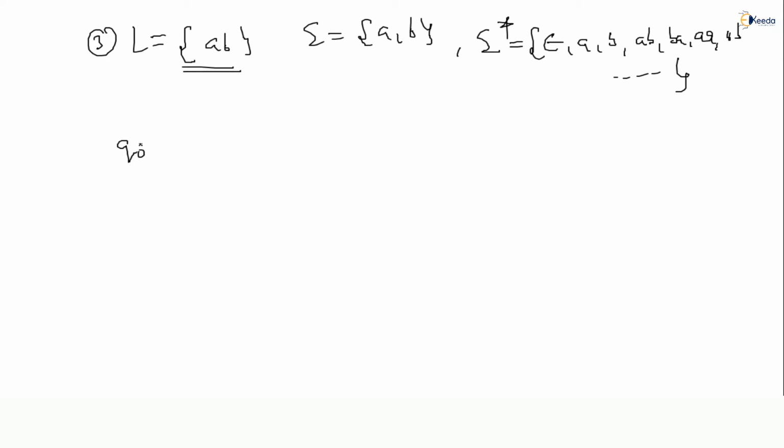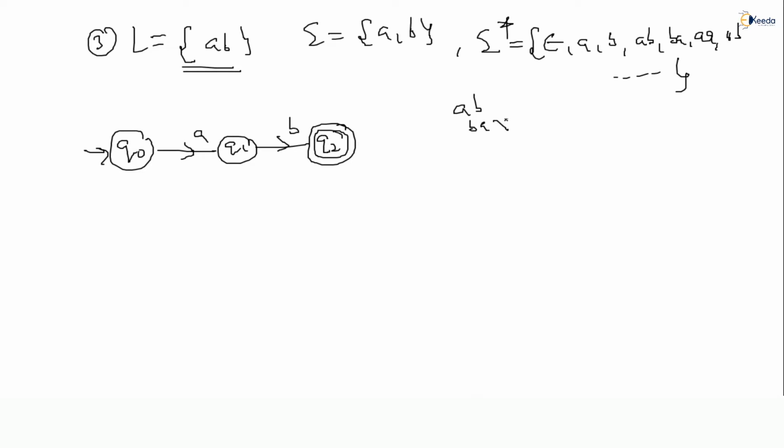So I will start, Q0 is the initial state. When the string is AB, the first symbol is A, Q0 on A goes to Q1, and the second symbol is B, Q1 on B goes to Q2. I should make Q2 a final state, because AB should be accepted, correct or not? AB should be accepted, BA should be rejected, BB comes, reject. BABB comes, reject. So except AB, all the strings from the sigma star should be rejected.